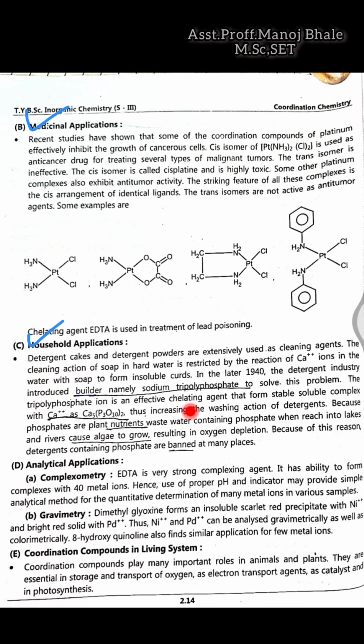So calcium, which affects the hardness of the water, is treated here with the use of this coordination compound. Because of that, the washing action of the detergent increases, and phosphate acts as a plant nutrient. That means there is no harmful effect from this washed water.